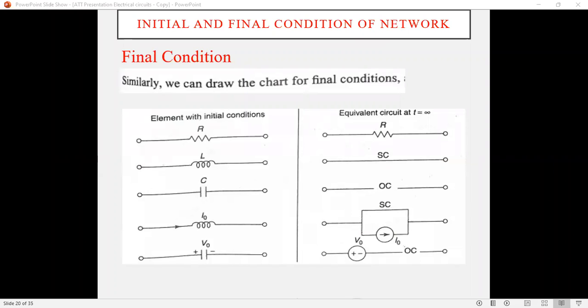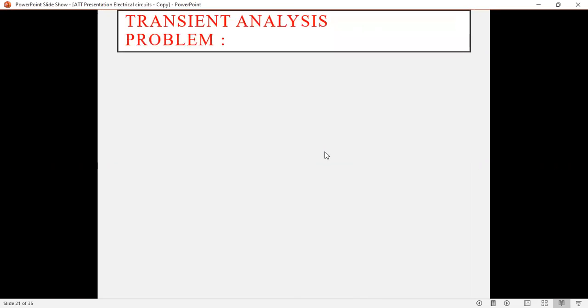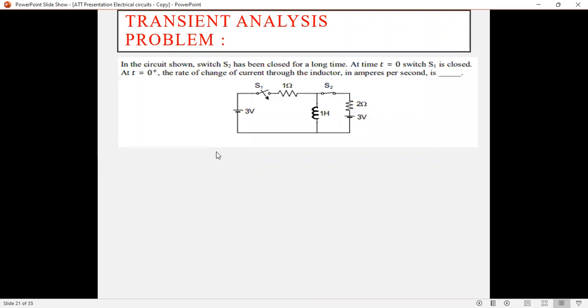Now we will move to the problems which are asked in the GATE examination. I think we have already taken one problem in the previous class, but due to some mistake in that problem, we did not get the answer. Now see, all of you write this problem, the circuit shown in the figure below. Read it carefully, what is given and what the conditions of the switch are.